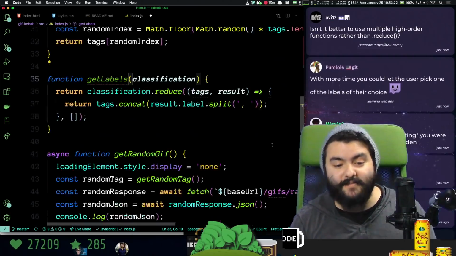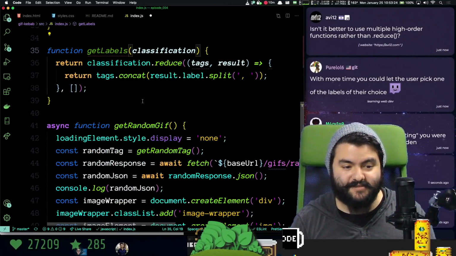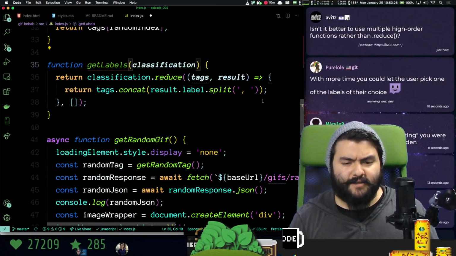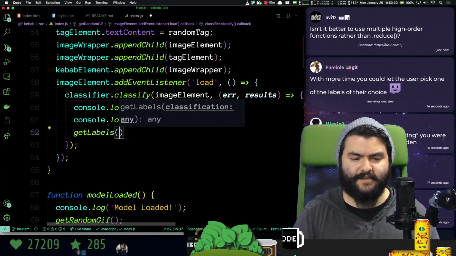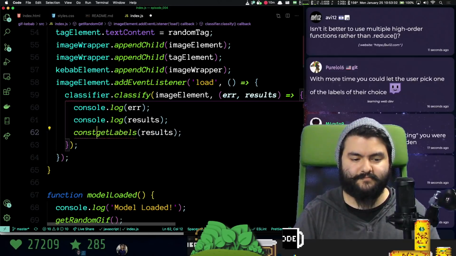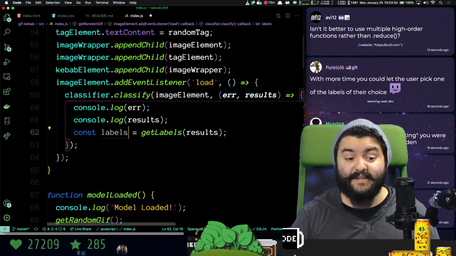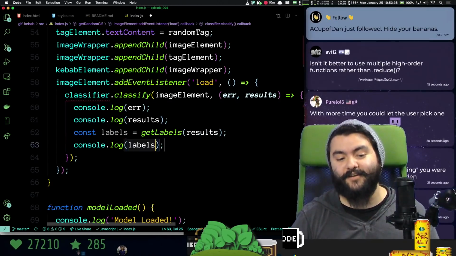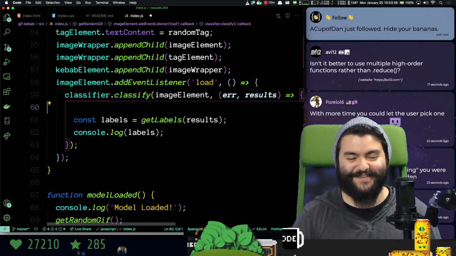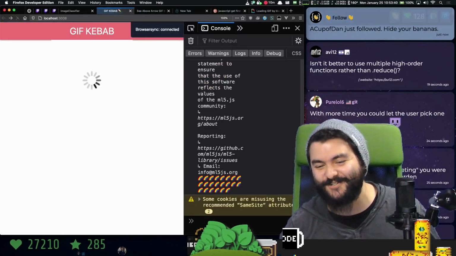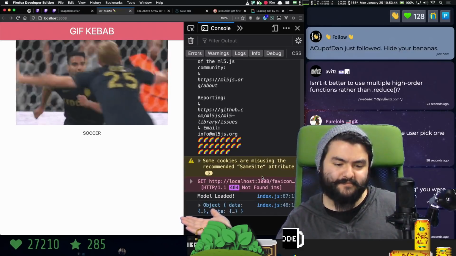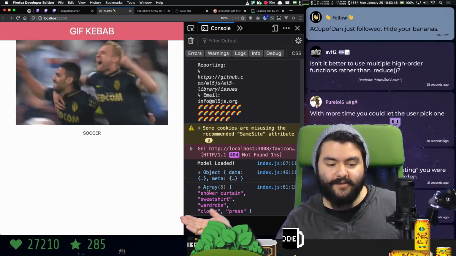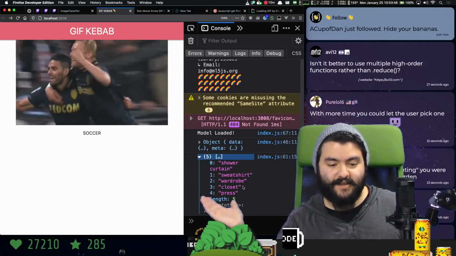If we had more time, the user could pick the label, all that good stuff. And then get labels with the results. This should be the labels. Did I do that right? I'll be really surprised if I actually wrote that reduce right on the first try. Now we should get an array of a bunch of labels or an error in the console. Look at that. I know how to JavaScript.